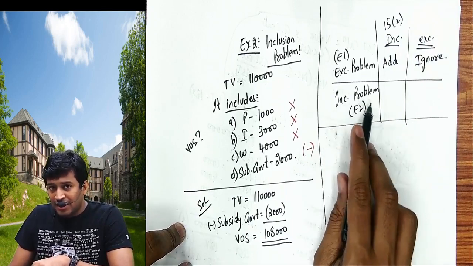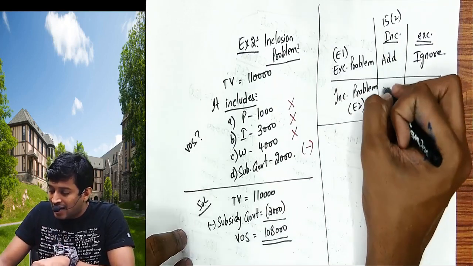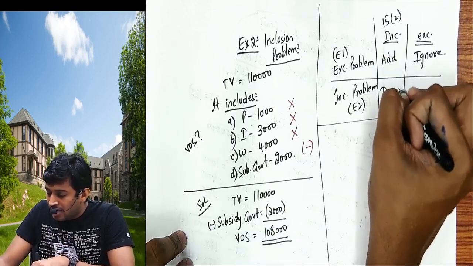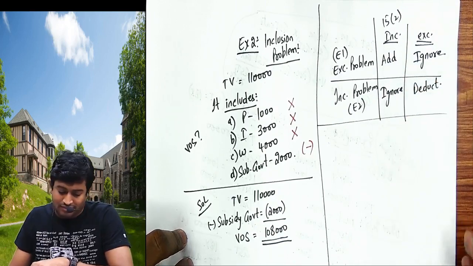Next, if it is an inclusive problem, example 2, all the inclusions are already added, I will ignore. And exclusions I will deduct because they have wrongly added.